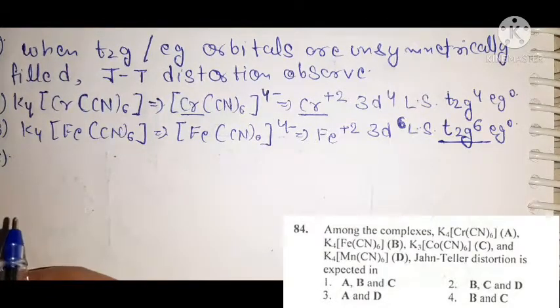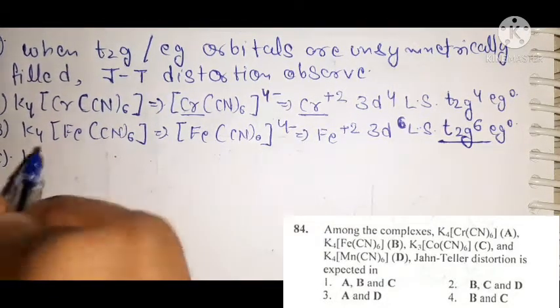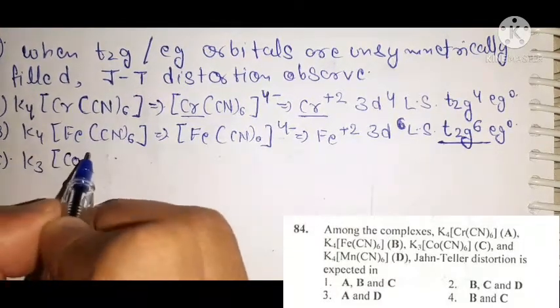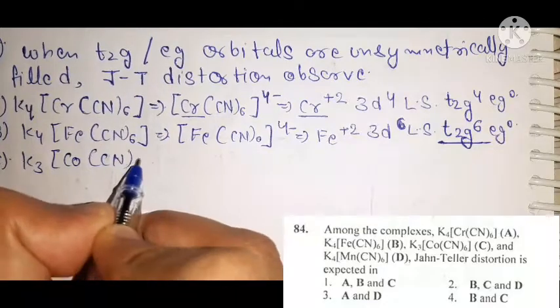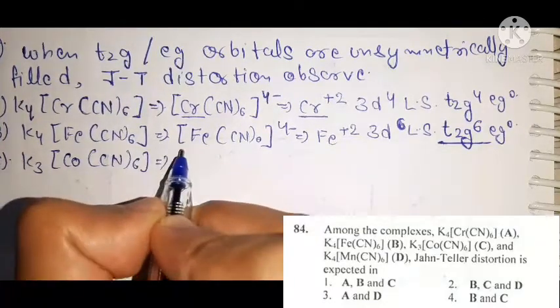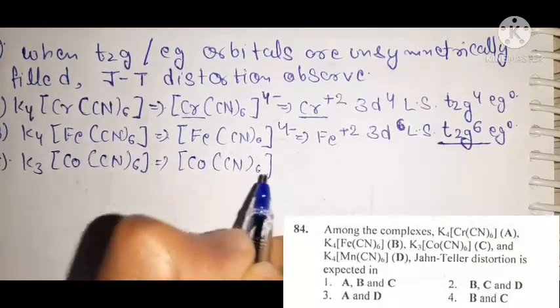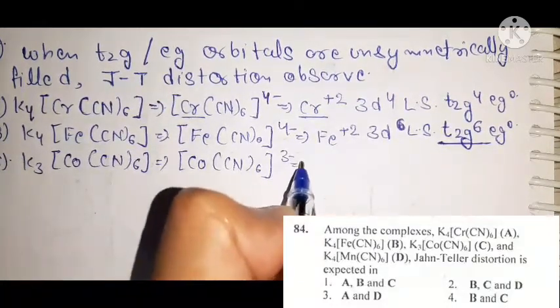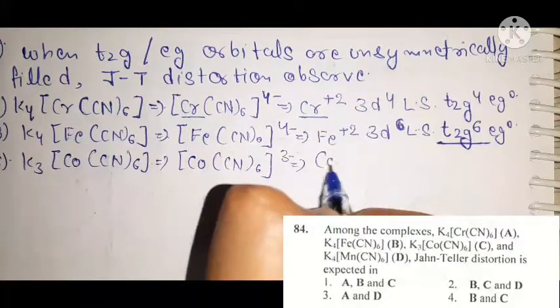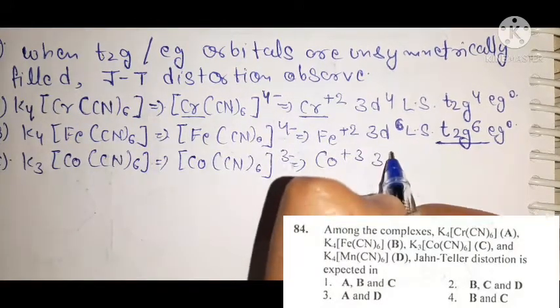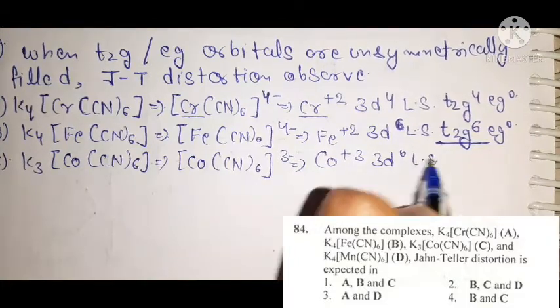Now in C, this is K3[Co(CN)6]. Now in this condition, [Co(CN)6]3-, that means cobalt is present in +3. This is also a 3d6 low spin condition.